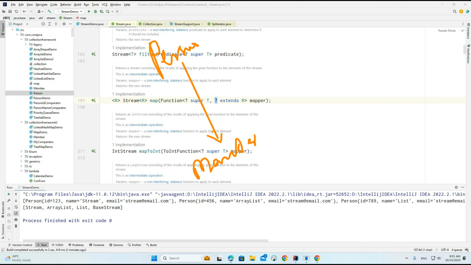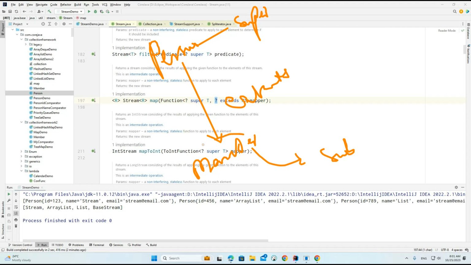And there is no relation between these two classes as of now. But whenever I am making an extension, the member will work as a subclass and the person will work as a superclass.